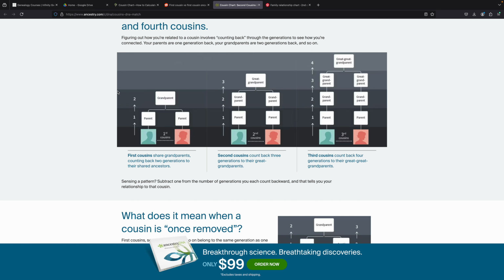The second quote unquote generation is going to be our grandparents. The first generation is going to be our parents. Okay, these are arbitrary numbers to help us explain this chart and what we're talking about. This does not mean, oh, this is generation 1, this is generation 2. No, just for this example. Okay, moving on to our second cousins. Again, we're starting with ourselves here. We have our parents in that first here.